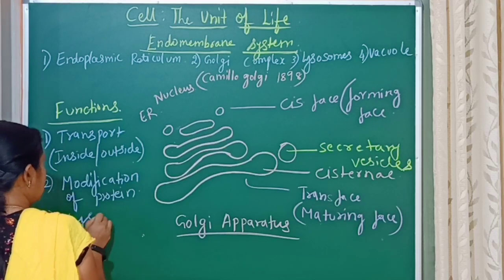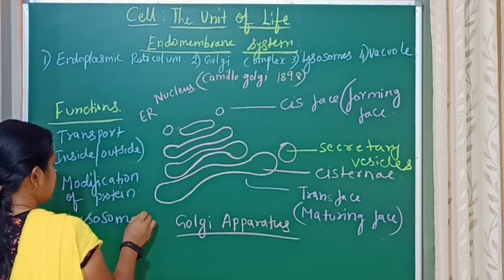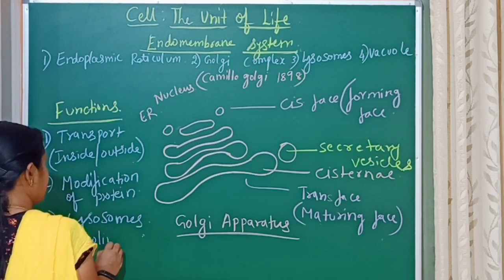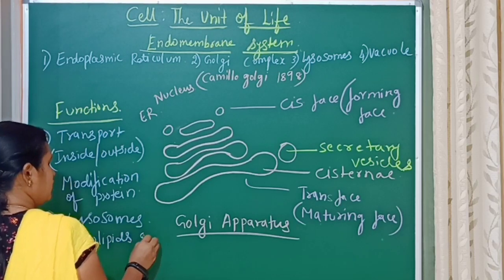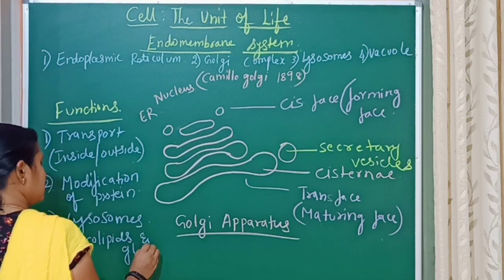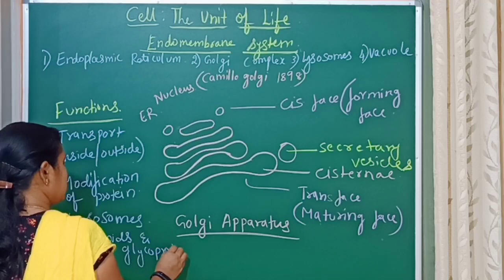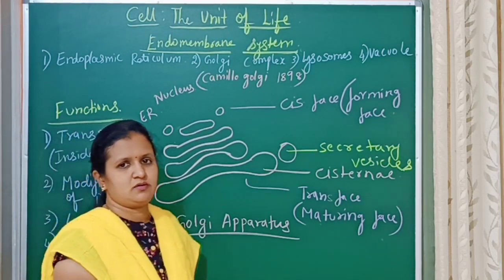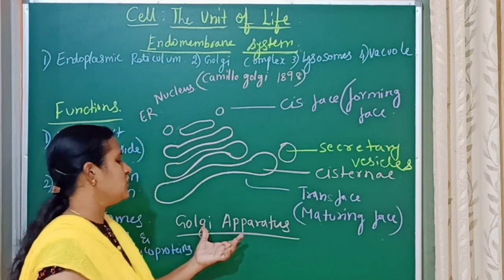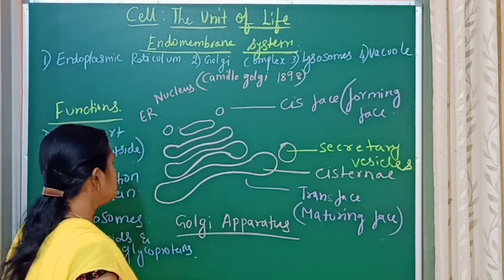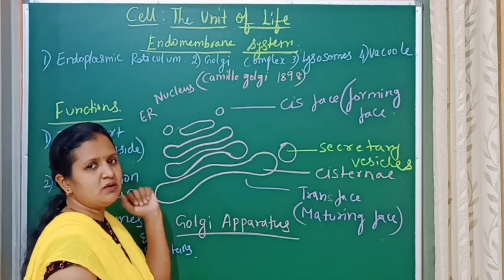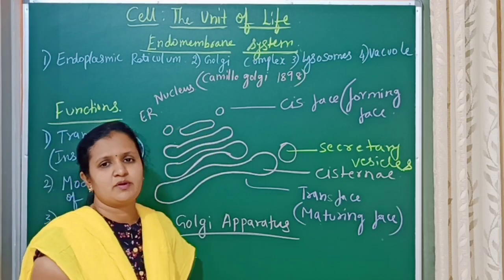Lysosomes, one of the cell organelles, are synthesized by the Golgi apparatus, and some lipids, that is glycolipids and glycoproteins, are also synthesized in the Golgi apparatus. So this is the structure and function of the Golgi apparatus, and it links with the endoplasmic reticulum and hence is called the endomembrane system.